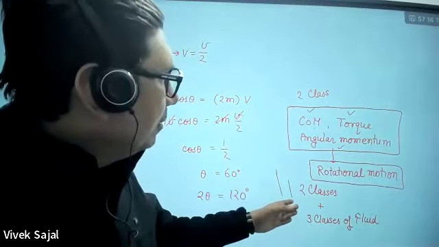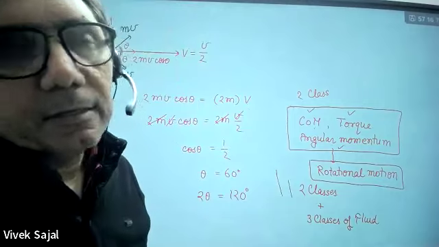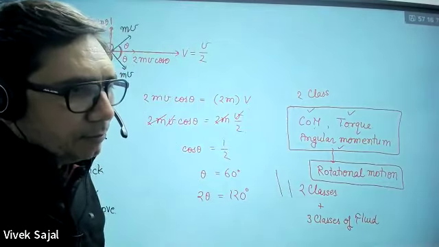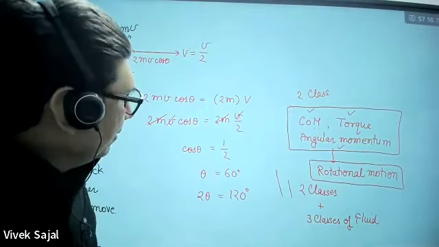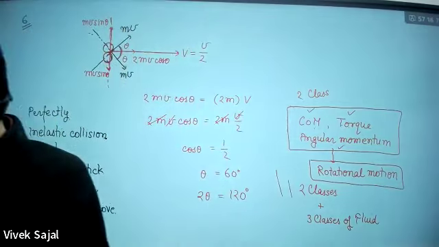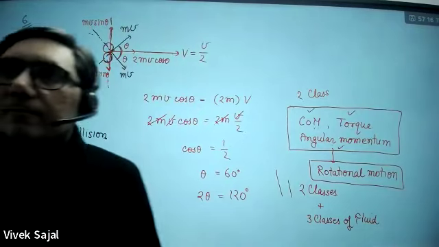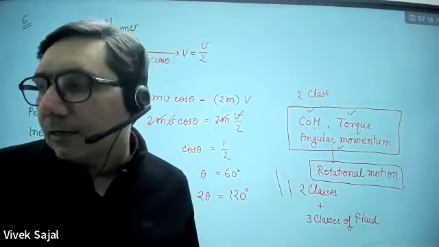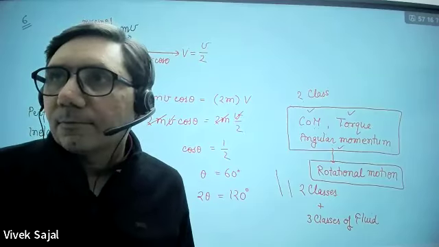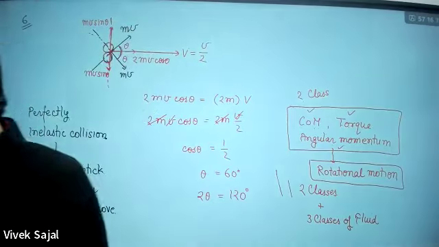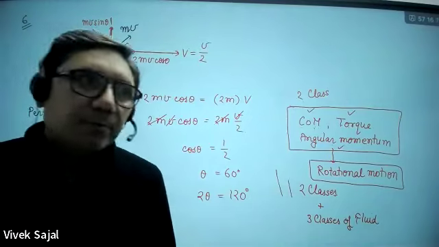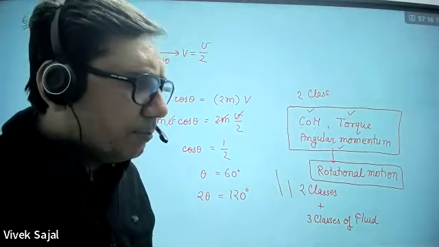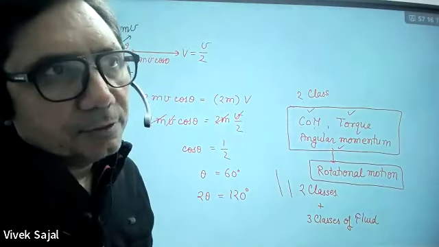So roughly 7 or 8 classes I will further take to complete your syllabus. Sir, can this be done with extra classes? When is the date of your exam? 15th? Okay, I will try to complete it by Monday or Tuesday.